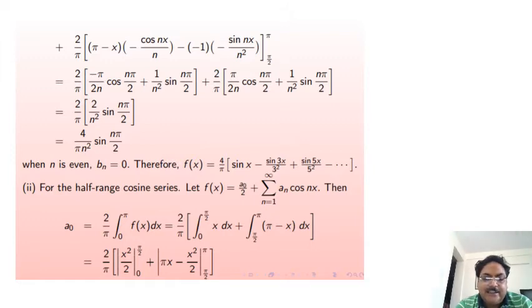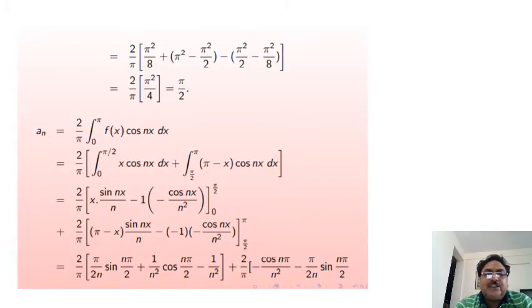Integrate this and we get 2 by pi into pi square by 8 plus pi square minus pi square by 2 minus pi square by 2 minus pi square by 8. So this is equal to 2 by pi square by 4 on solving the above equation, and this is equal to pi by 2. Similarly, we will solve an.